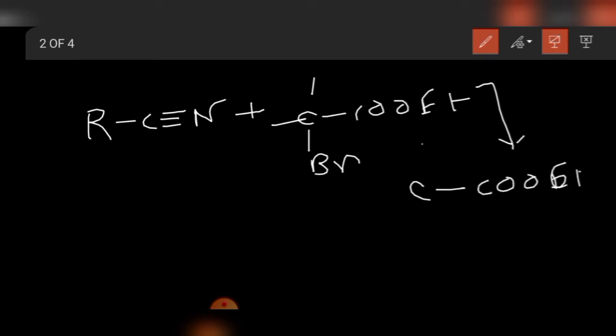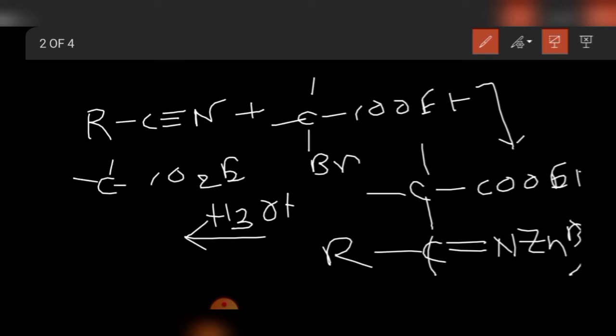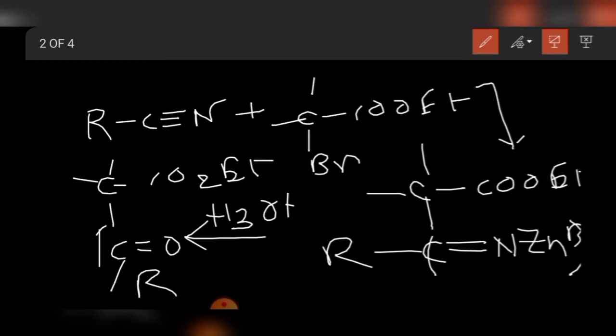Instead of O-Zn-Br it will form N-Zn-Br in the intermediate, and then by hydrolysis it will form a beta ketoester. By hydrolysis the ketone group comes, forming CO2Et and C double bond OR, so it is a beta ketoester. So we can use a cyanide compound too, and it will be a similar reaction.